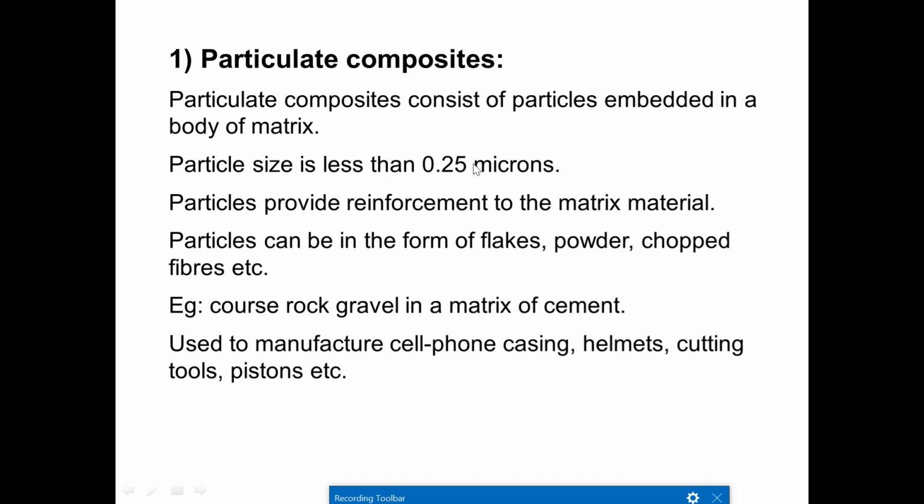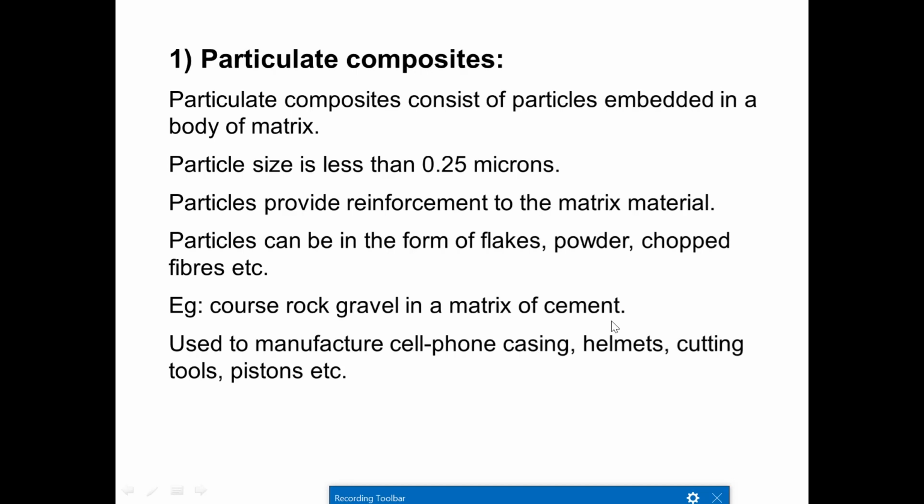Then the next one is particulate composite. Particulate composite consists of particles. Particulates are small particles which we are going to mix with the matrix. Particles are embedded in a body of the matrix. Particle size will be less than 0.25 microns, and particles provide reinforcement to the matrix material. Particles can be in the form of flakes, powder, chopped fibers, etc. Examples are coarse rock, gravel in a matrix of cement.